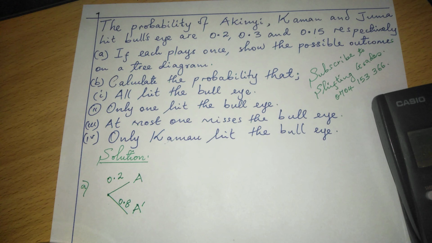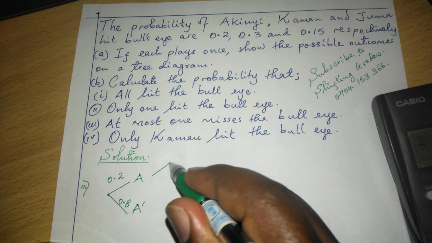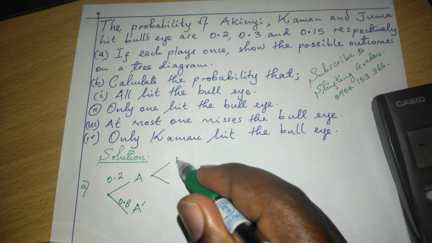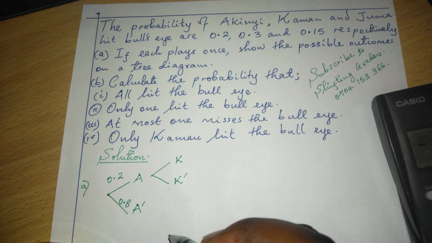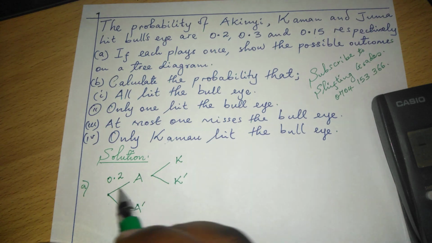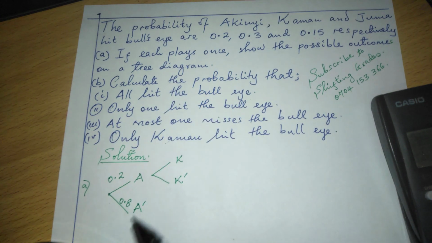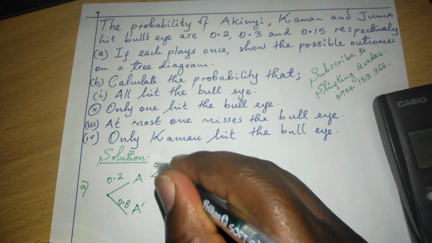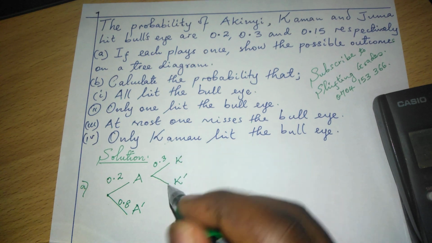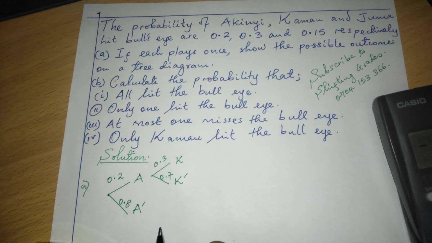After Akinyi has played, if we assume the next player is Kamau, then Kamau can hit the bullseye or not hit the bullseye. Kamau hitting the bullseye is independent of whether Akinyi hit or not. So Kamau hitting is 0.3, which means Kamau not hitting is 0.7.